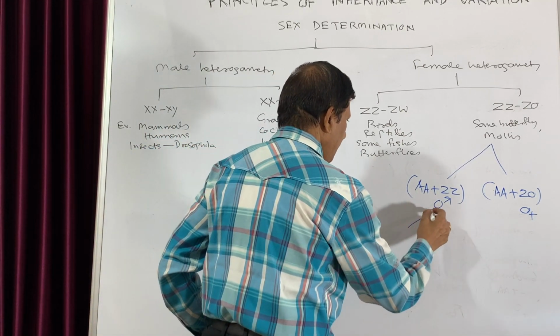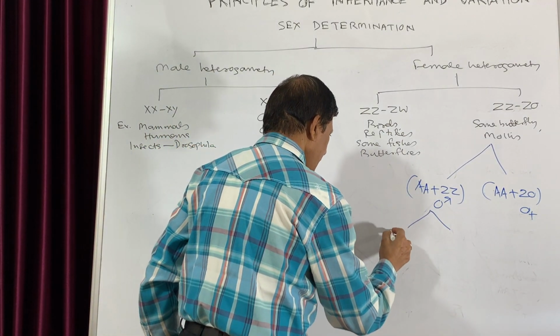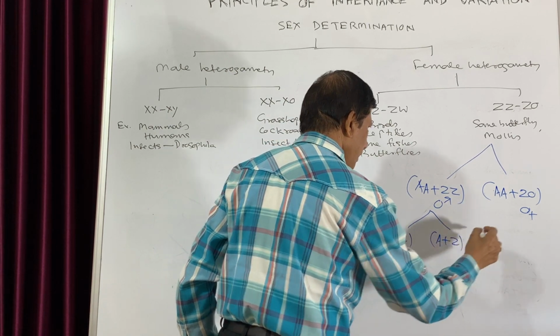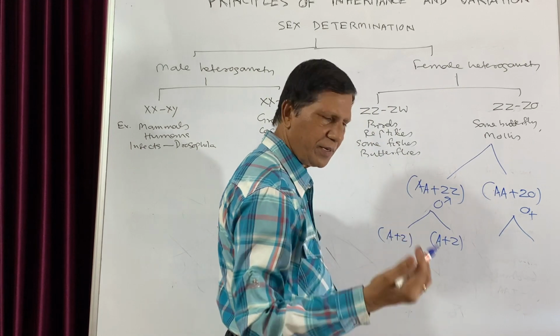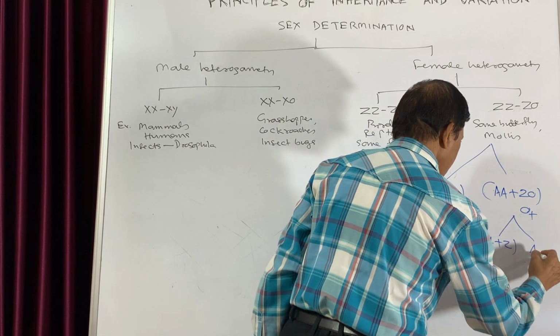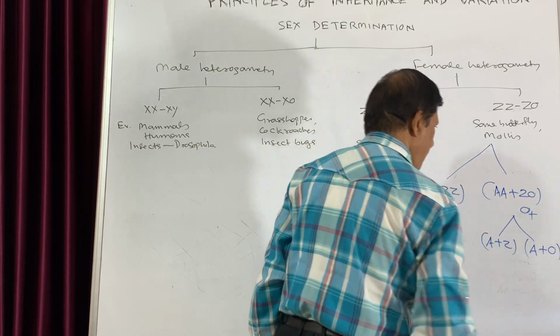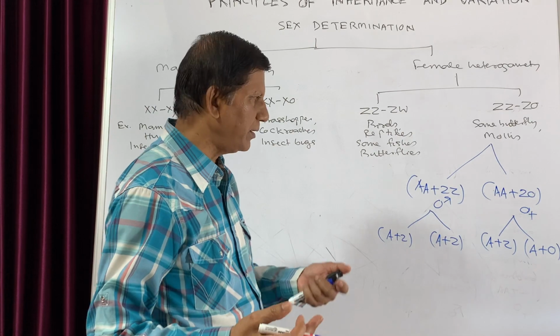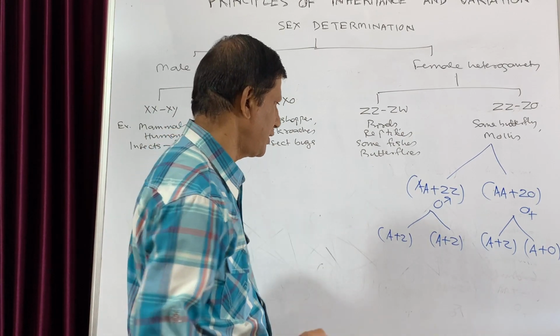Now this will give rise to two types of sperms, A plus Z, this will give rise to A plus Z, and this will give rise to two types of eggs. One is A plus Z and the other is A plus O. That means there is no second Z chromosome there.